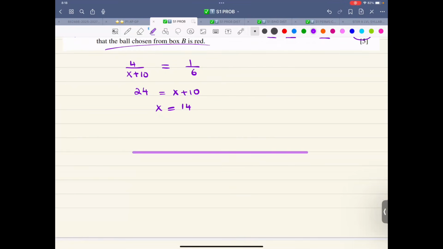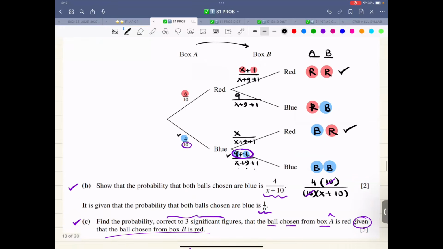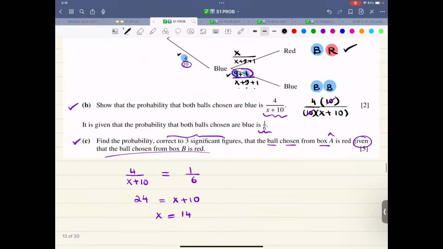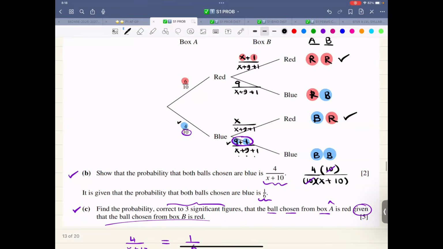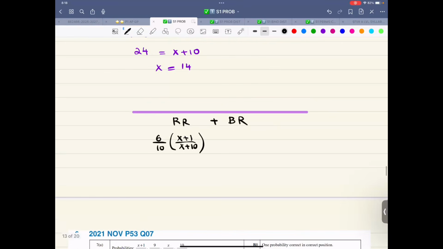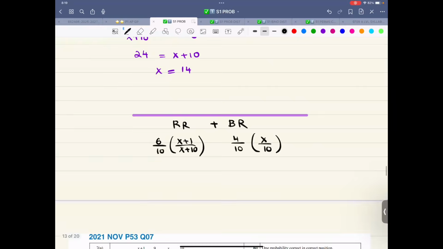So let me first write it. That is red, red, and blue, red. Now, red, red is 6 over 10 into x plus 1 over x plus 10. And the other one is blue, red, that is 4 over 10 into x over x plus 10. All good?